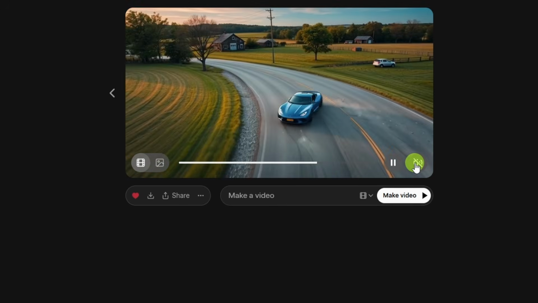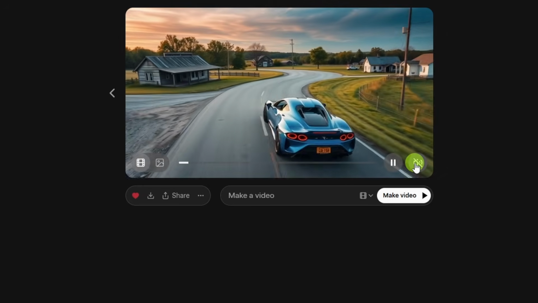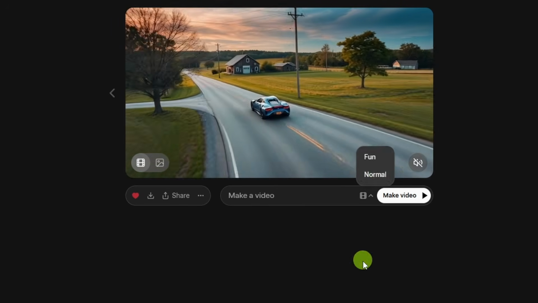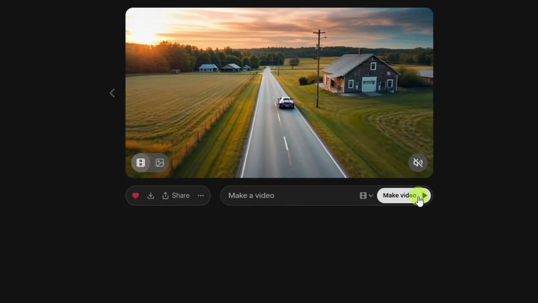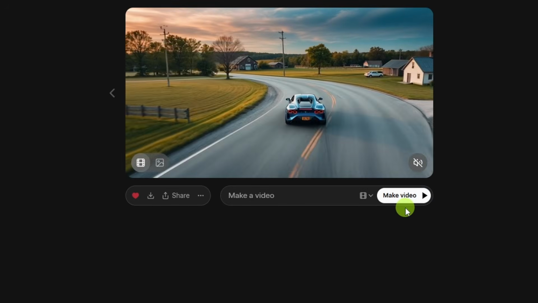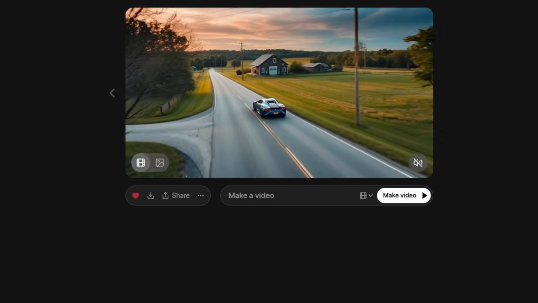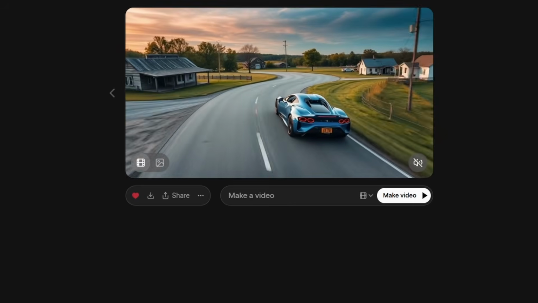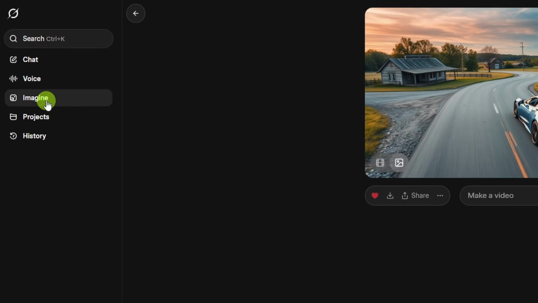I mean, that looks like fun, but I think the back of the car became the front of the car or something strange there. I'm not sure if there's any difference between selecting this normal preset to generate the video or just leaving the prompt blank and clicking make video, or the type of video it makes when you originally drop your image in and it just starts generating. Seems like those all might be doing the same thing. I'm not sure. Now to do something different from here, this main prompt box down here is disabled, so we either need to click on favorites, which will take us into all our generations and give us a new prompt box, or we can come back over to Imagine.